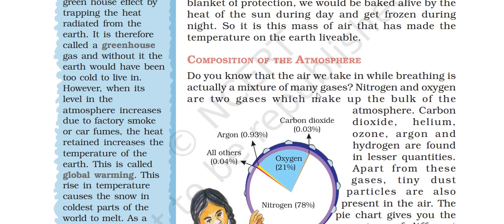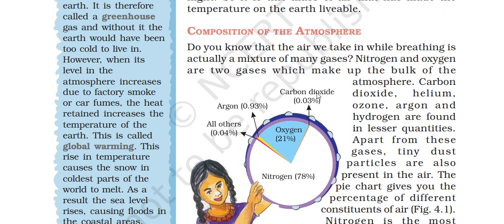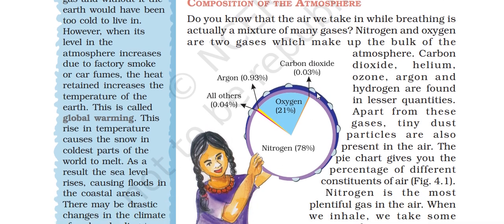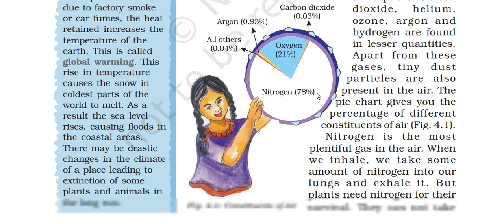Composition of the atmosphere. Do you know that the air we take in while breathing is actually a mixture of many gases? Nitrogen and oxygen are two gases which make up the bulk of the atmosphere. Carbon dioxide, helium, ozone, argon, and hydrogen are found in lesser quantities. Apart from these gases, tiny dust particles are also present in the air. Nitrogen 78%, oxygen 21%, carbon dioxide 0.03%, argon 0.93%. So the pie chart gives you the different percentages of the constituents of air.